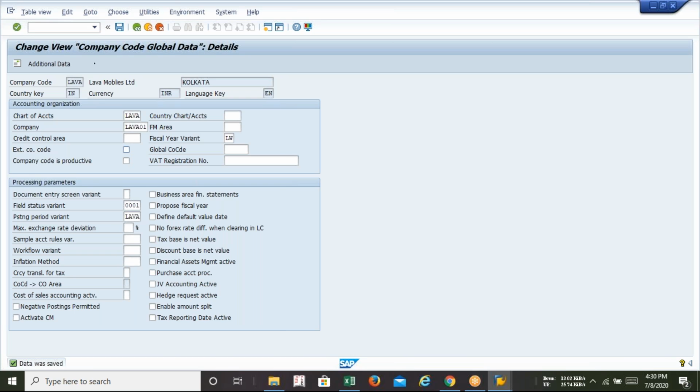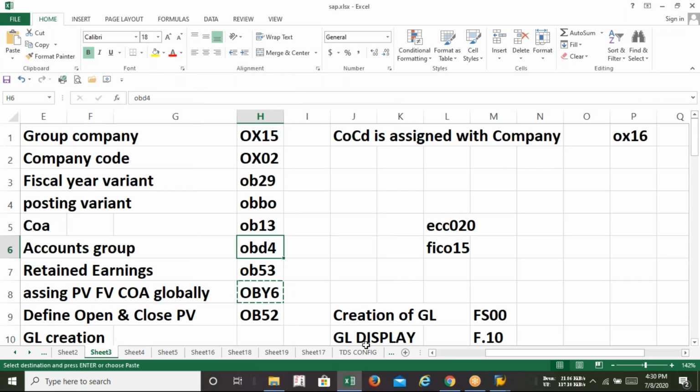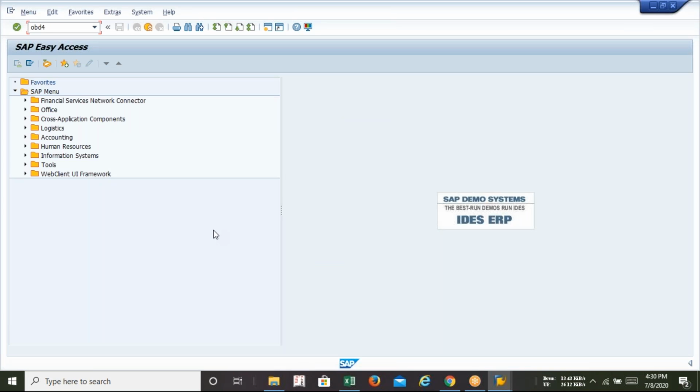Anyway, till now we have created chart of accounts, but still OBD4 is pending. Right now I am going to do that OBD4, because that time the system was locked by some other user.